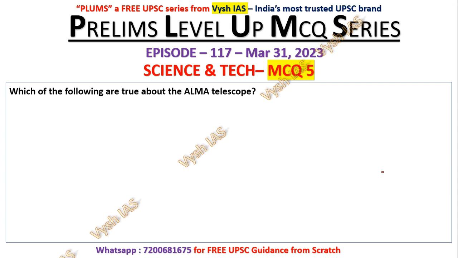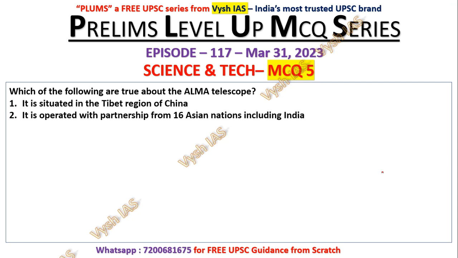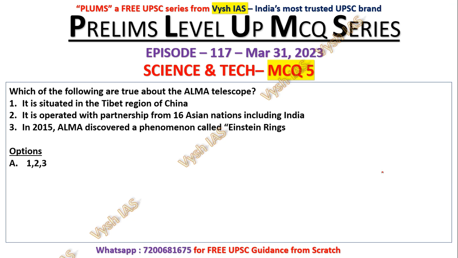Now question number 5, which of the following are true about ALMA telescope? It is situated in the Tibet region of China. It is operated with partnership from 16 Asian nations, including India. In 2015, ALMA discovered a phenomenon called Einstein rings. Okay, so options: 1, 2, 3, 1 only, 3 only, none of these.